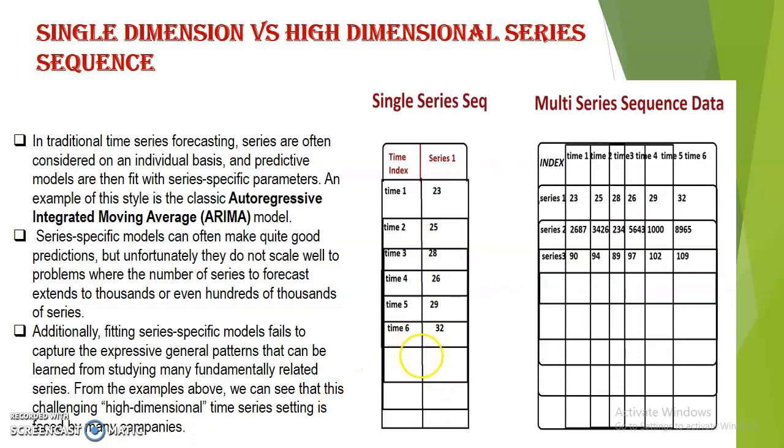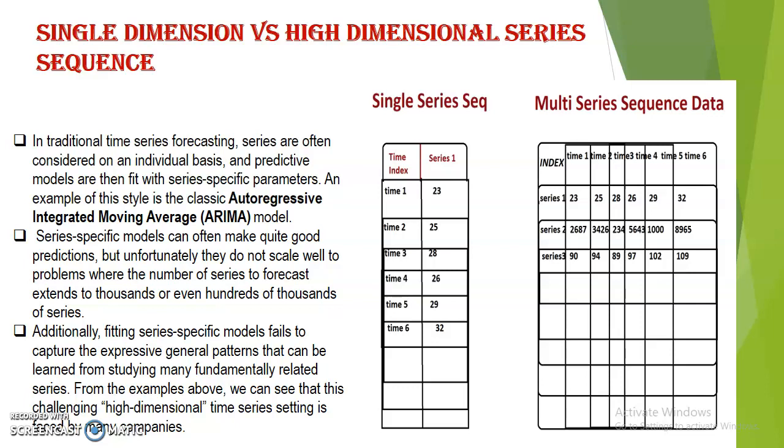To solve this, we have a couple of available models like the ARIMA model, as I listed here. There are some other models also, like Prophet. We can pass the data and get the output. But suppose we have multi-series sequence data, where we have to predict the sales of each product from a particular company.